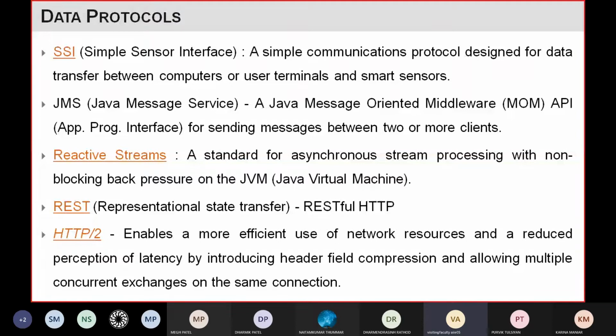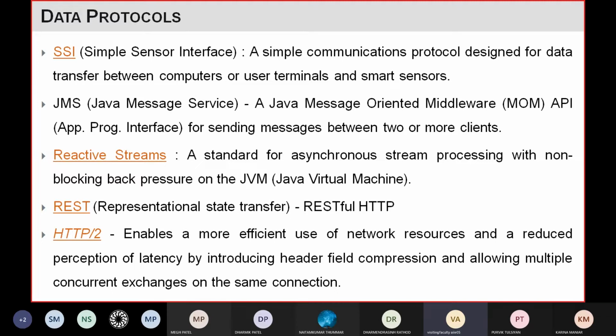Then HTTP can also be used for data transfer or communication. This will enable a more efficient use of network resources and a reduced perception of latency by introducing header compression. It will use a mechanism of header compression, and because of that, it will reduce the latency.